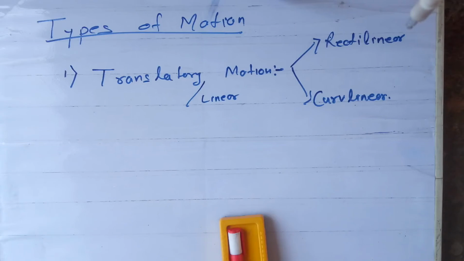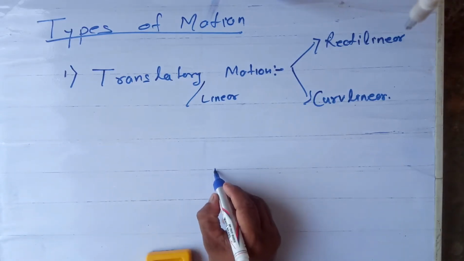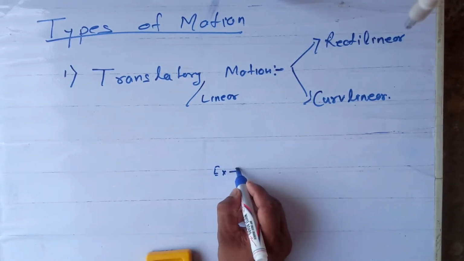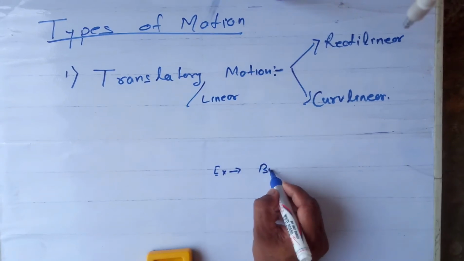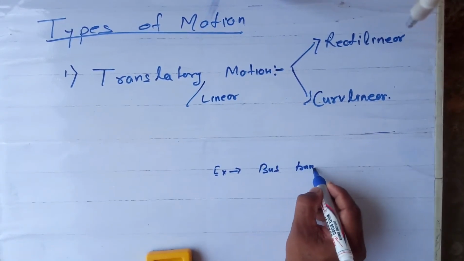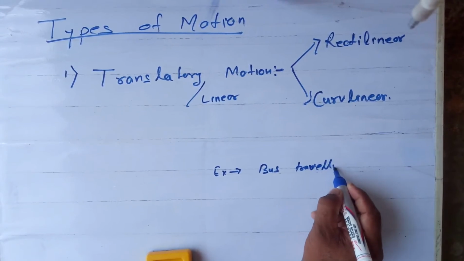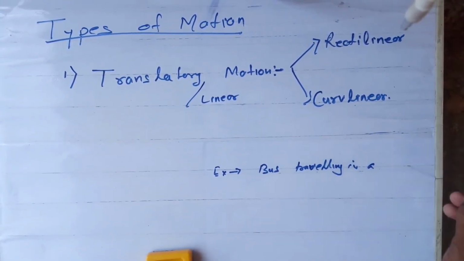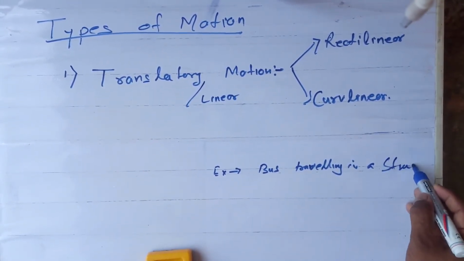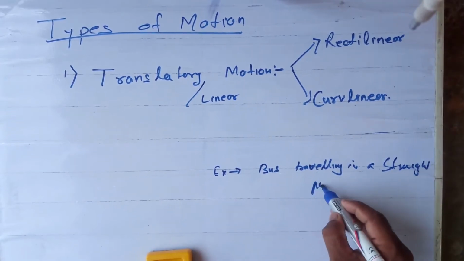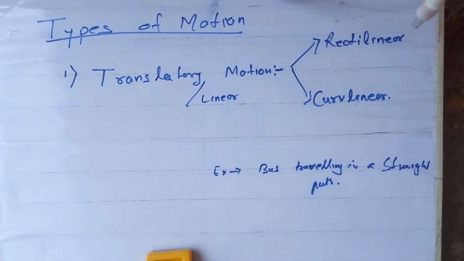Okay. Examples are a bus traveling in a straight path. Okay. Example, a carom coin on a board generally travels in a straight path. These are the examples of rectilinear motions.